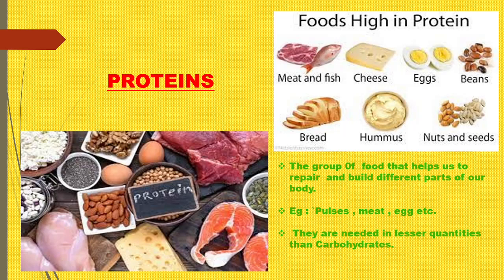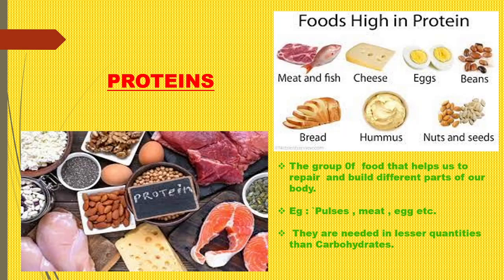All these contain protein. And protein is very much essential, because protein helps the body to grow, especially for children, as well as for those who are in the adolescent stage.